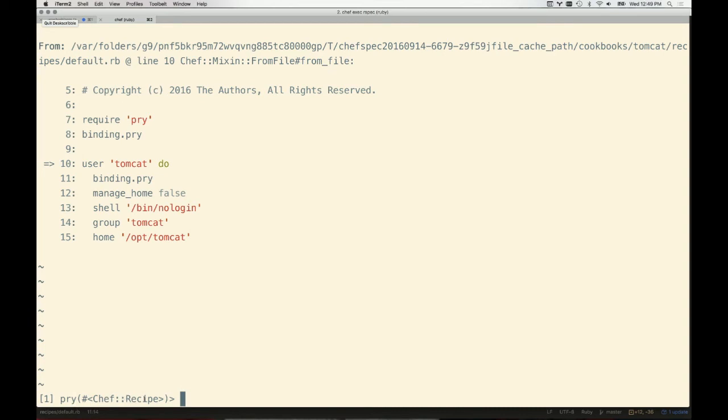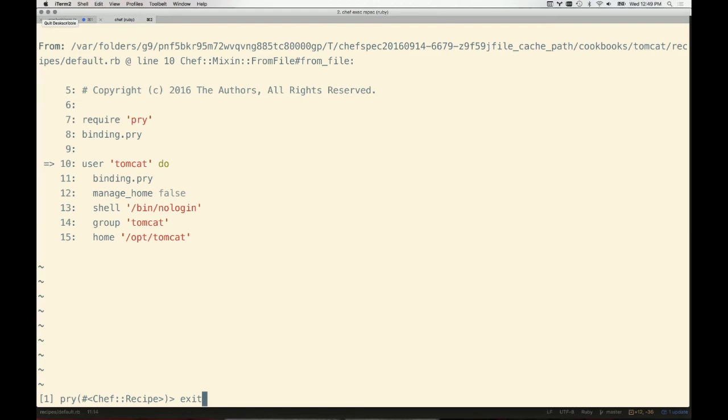So for all intents and purposes, we're in the country of recipe, which happens to be inside of the chef module. This recipe thing is where, if we were to execute the concept of the method, we would now be in this moment. So it's looking for user inside of the recipe class. It's looking for package inside of this recipe class.